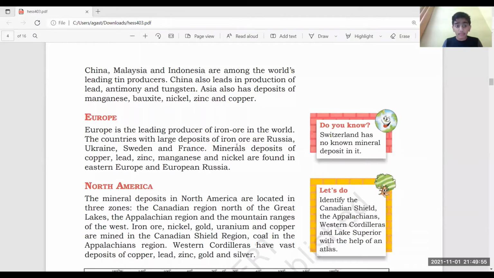Now, when we come to Europe, Europe is the leading producer of iron ore in the world. The countries with large deposits of iron ore are Russia, Ukraine, Sweden, and France. Mineral deposits of copper, lead, zinc, manganese, and nickel are also found in Eastern Europe and European Russia.